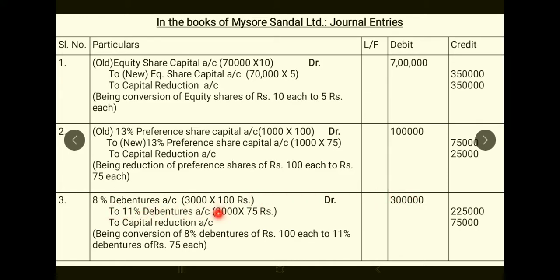To 11% debentures, 3,000 into 75 rupees. It has been told that 100 rupees debenture have become 75 rupees. So 3,000 into 75, 2,25,000. Remaining is to capital reduction, 75,000. 3 lakh minus 2 lakh 25, 75,000, being conversion of 8% debentures of 100 each to 11% debentures of 75 rupees each. So here you have written equity shares reduction entry, preference share capital reduced entry, and 8% debentures converted to 11% debentures, and 100 rupees worth debenture have become 75 rupees. So 3 entries are done.